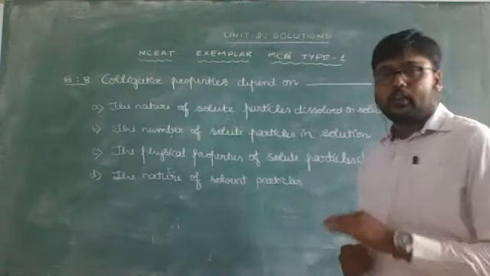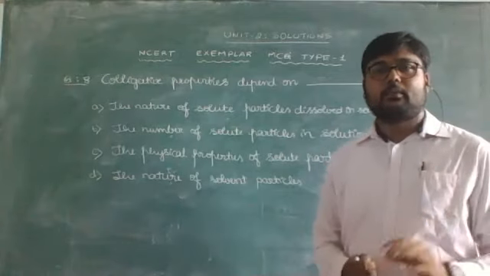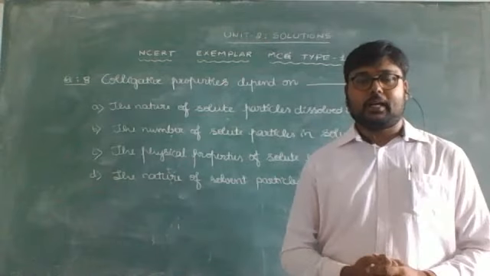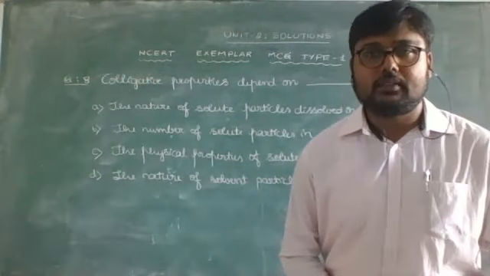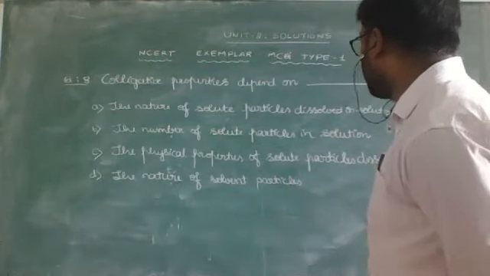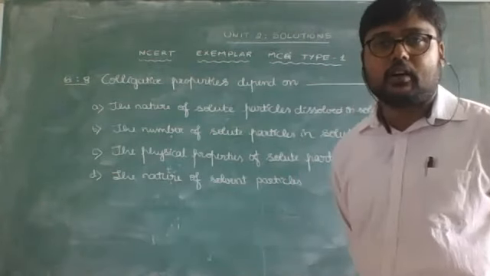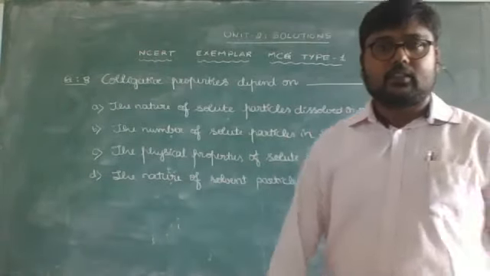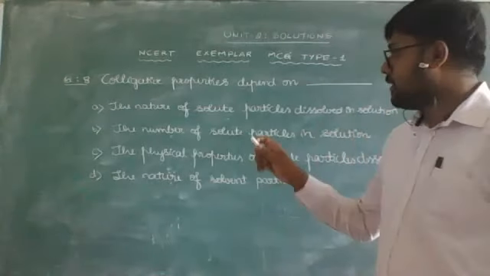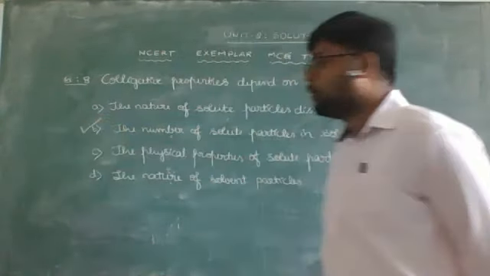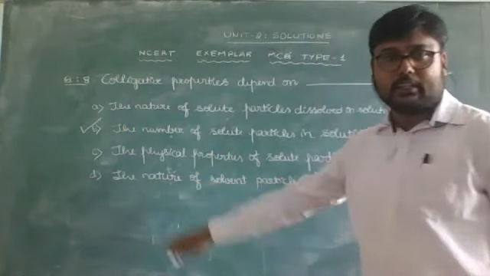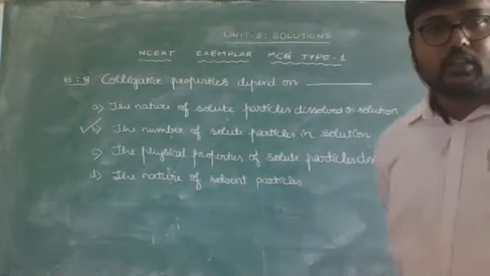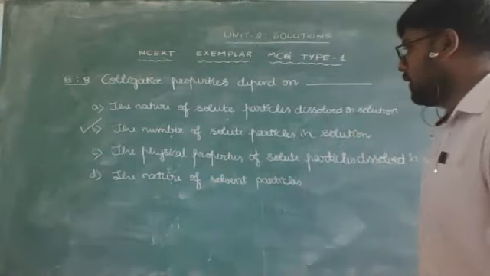Colligative properties depend on: we know that colligative properties depend only on the number of solute particles, but not on the nature of solute particles. Now we'll look into the answer from the given options. Option A, the nature of solute particles dissolved in the solution. Colligative properties do not depend on the nature. Option B, the number of solute particles in solution. That explains the answer. Colligative properties always depend on the number of solute particles, hence option B is correct. We'll look into the other options also. Option C, the physical properties of solute particles dissolved in solution. It does not depend on the physical properties of solute particles.